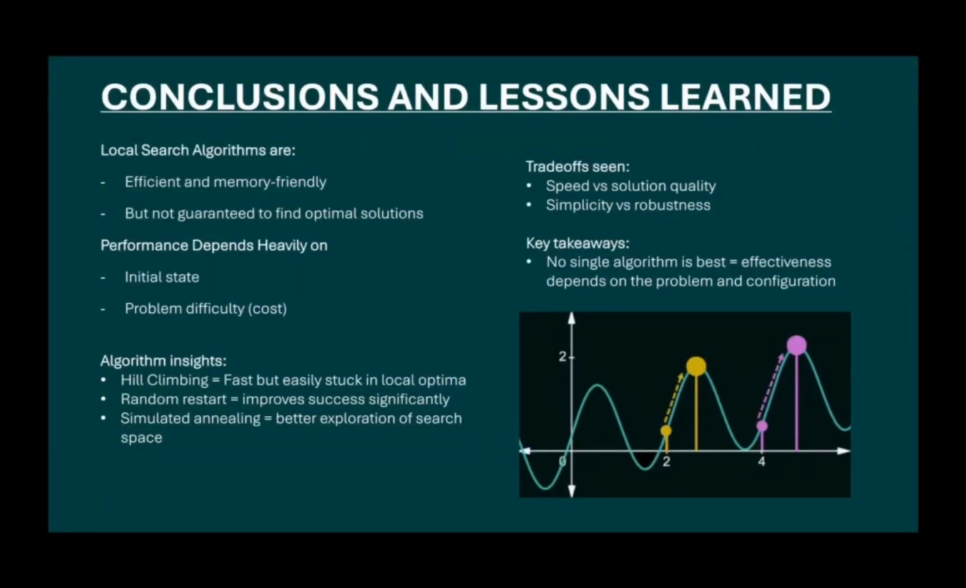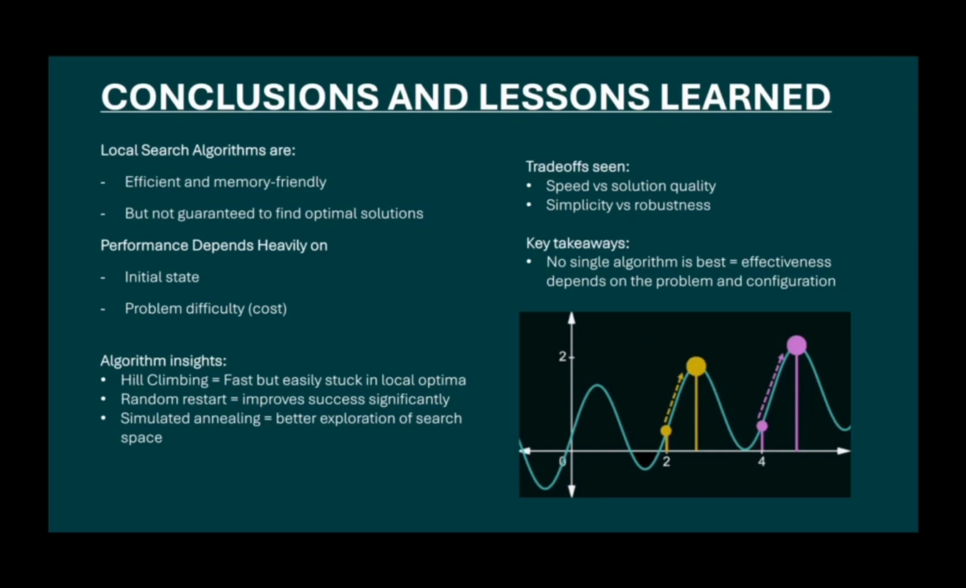We concluded that local search algorithms are very efficient and use little memory, which makes them practical for large problems. However, they do not guarantee finding the optimal solution. We observed that performance depends a lot on the initial state and the difficulty of the problem. Harder instances required more evaluations and had lower success rates. Each algorithm also showed different behaviors. Hill climbing was fast but often got stuck in local optima.